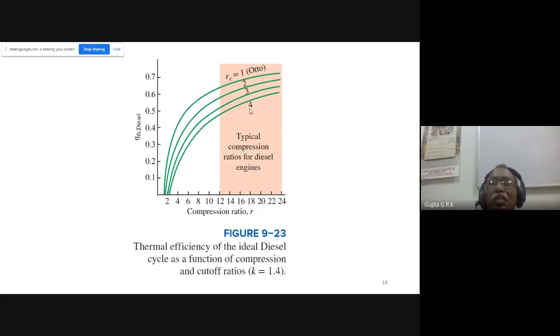If the cutoff ratio is reduced, it approaches the Otto cycle, because when the cutoff becomes less and less, it becomes almost like the Otto cycle. So that is the variation of efficiency of the diesel engine: with respect to compression ratio it increases continuously, and with respect to cutoff ratio, as the cutoff ratio increases, the efficiency decreases.